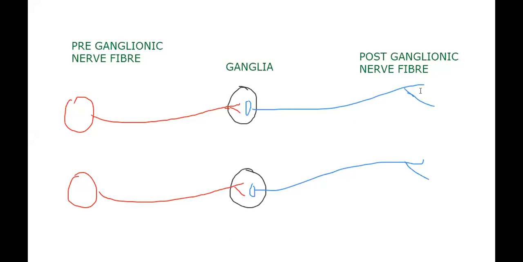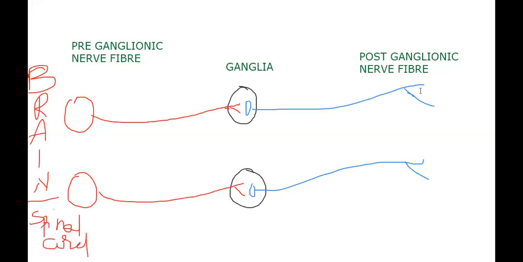Okay, so we have to talk about the origin of the preganglionic nerve fiber. The preganglionic nerve fiber originates from the central nervous system, that means either from the brain or spinal cord. So let me write it in full, either from the brain or spinal cord. Okay. The postganglionic nerve fiber, that means where they go, the body part.